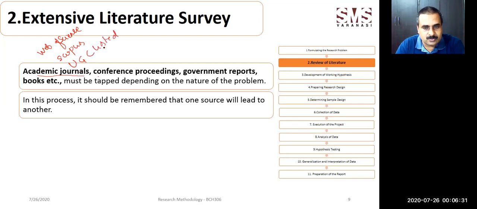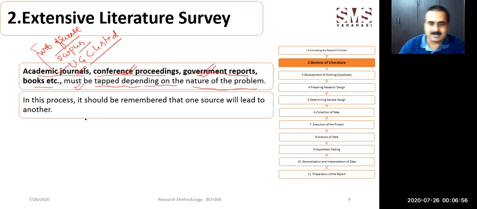So you are going to get those research papers on these platforms. Several other platforms are there, and these are easily available on the net. Conference proceedings, government reports, and books must be tapped depending on the nature of the problem. So as per our problem, we are going to use any of these resources to do our extensive literature survey.